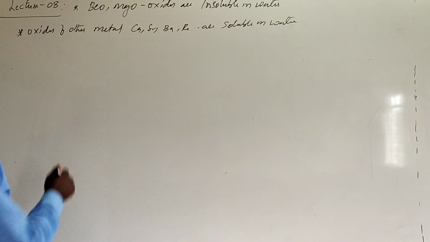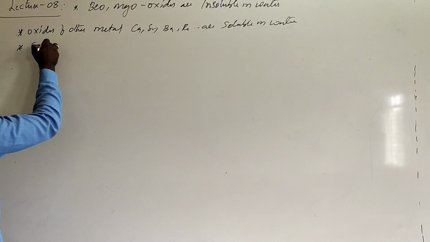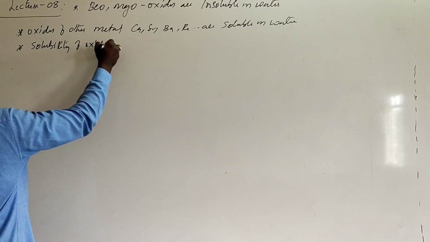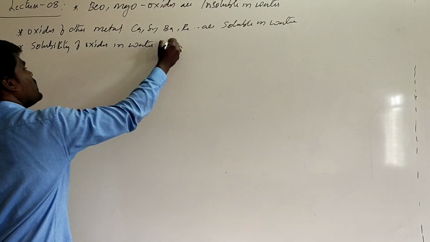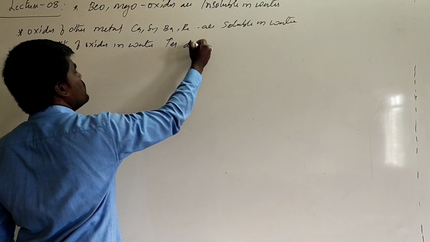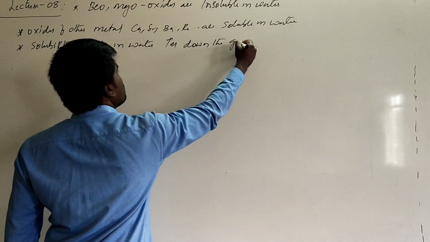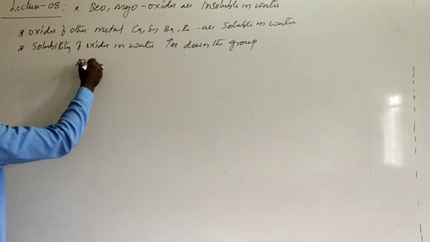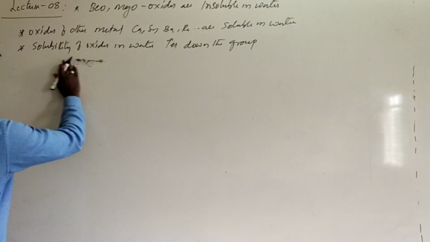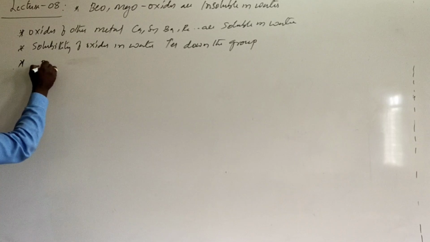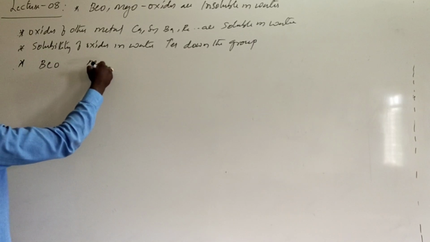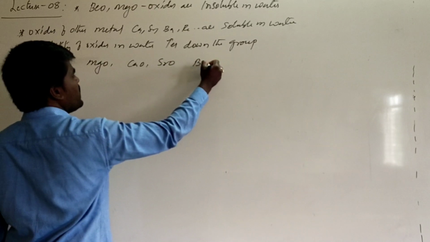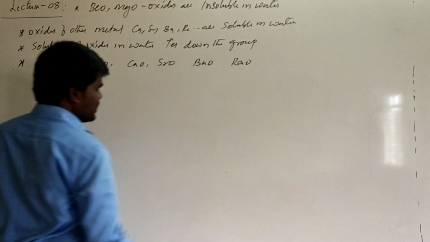And what we can say, solubility of oxides in water increases down the group. Right? Generally, if you are talking about the nature of these metal oxides: beryllium oxide, magnesium oxide, calcium oxide, strontium oxide, barium oxide, and radium oxide.